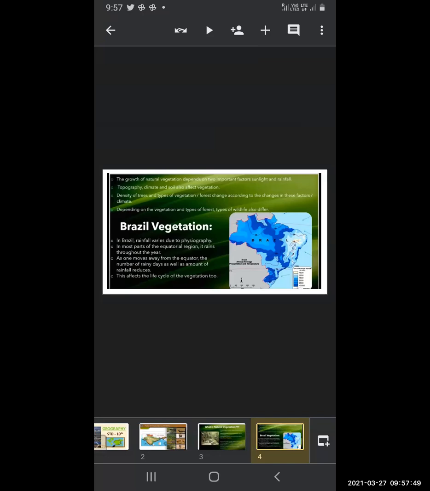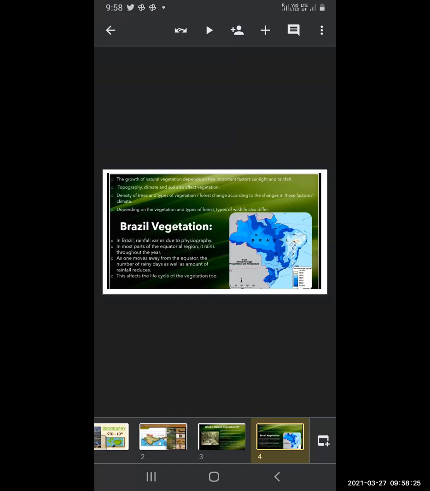Now we will see the Brazil vegetation. In Brazil, rainfall varies. We have already seen how the climatic conditions in Brazil show a variety of variation. So the rainfall varies due to the physiography. In most parts of the equatorial region, it rains throughout the year. Throughout the year, it is raining.